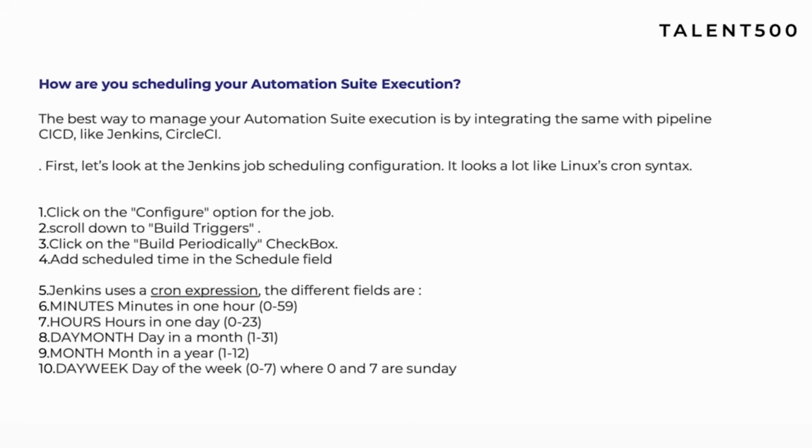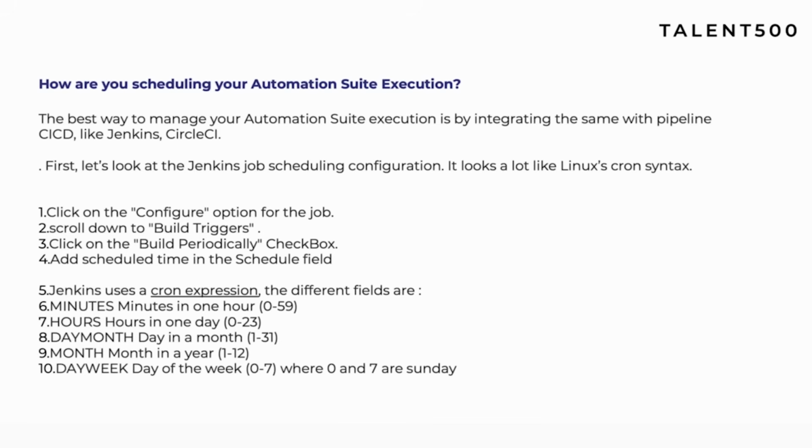Rather, we have a DevOps team who manage our automation suite scheduling using Jenkins or any CI/CD tool. Just for your knowledge, the most used CI/CD tools these days are Jenkins, CircleCI, Bamboo, right? AWS CodePipeline. Those are the famous CI/CD automation tools we have.